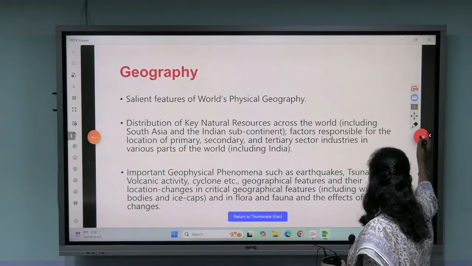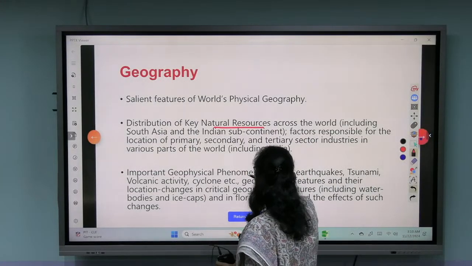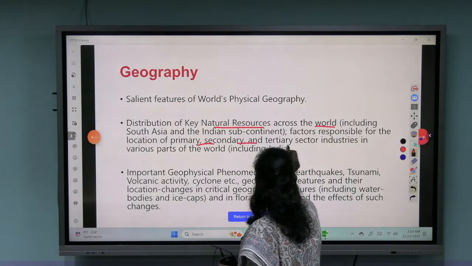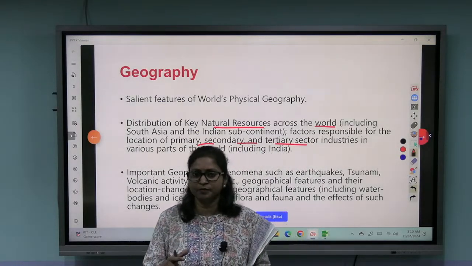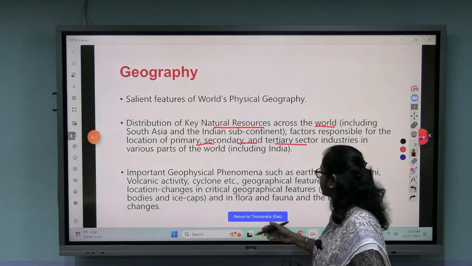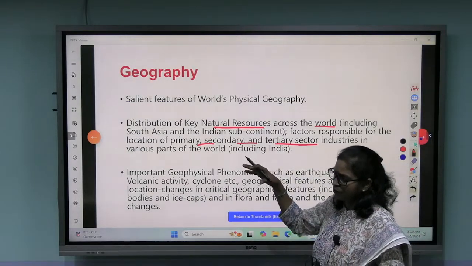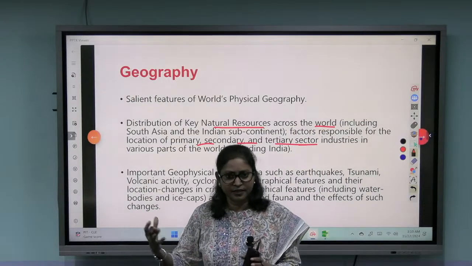Distribution of key natural resources of the world and India, then primary, secondary, tertiary sector. Primary means related to agriculture, secondary is manufacturing, and tertiary is related to the service sector. How are they located, and what is basically the requirement for the location of the primary, secondary and tertiary sectors?